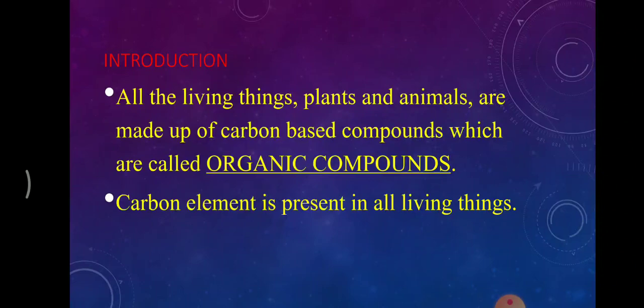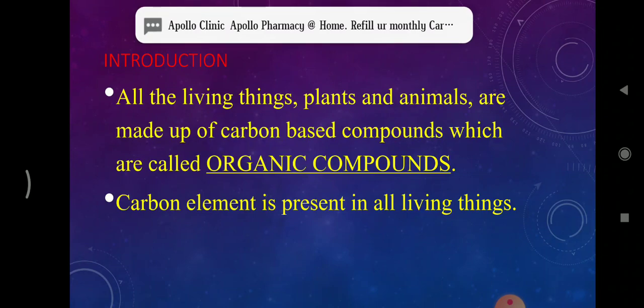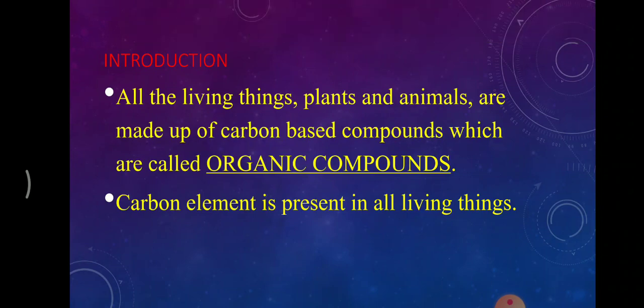All living things, plants and animals, are made up of carbon-based compounds, which are called organic compounds. Carbon is present in all living things. It is present in our body in the form of DNA, in the blood, in the muscle, in the skin.